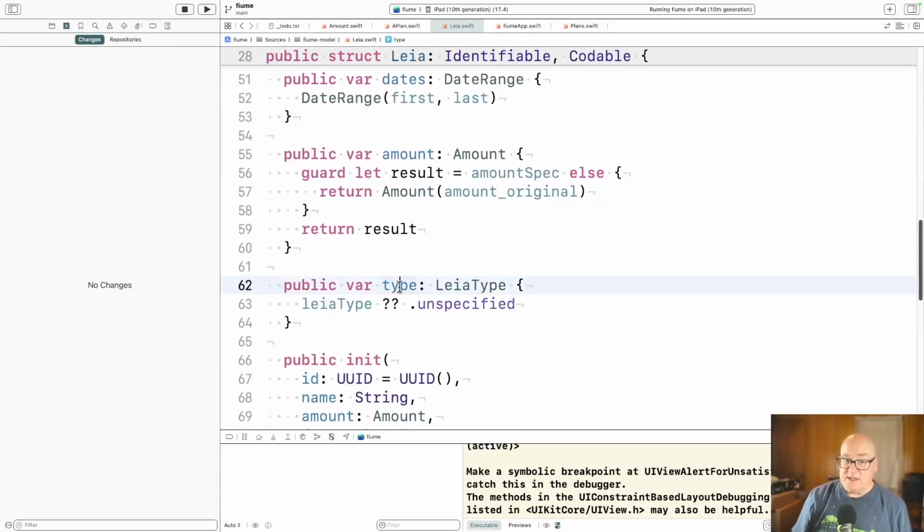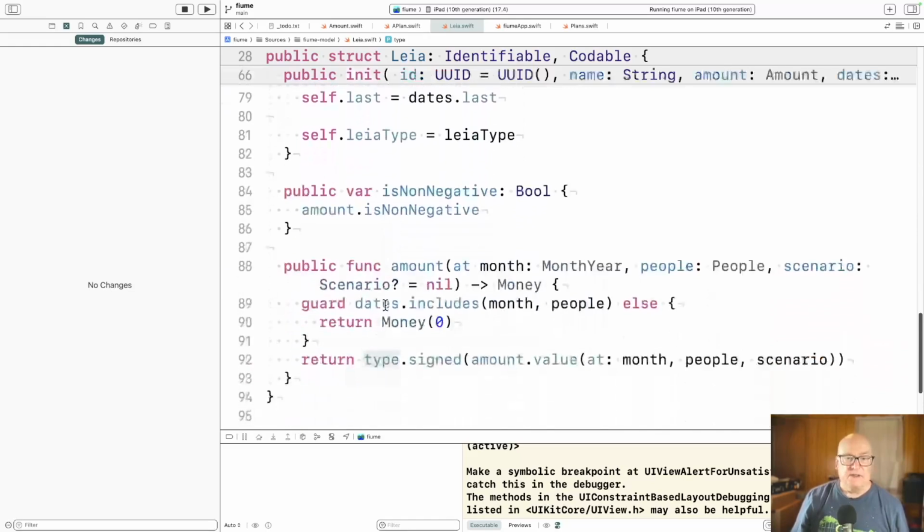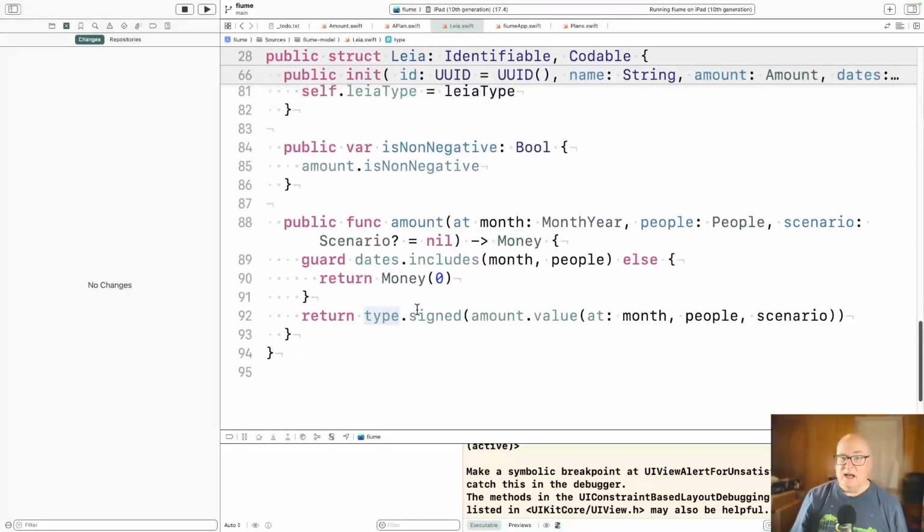If you ask for the type of a Leia, if it's got one, we use it. Otherwise, we default to unspecified. After we get the persistence deployed and everybody's upgraded, we'll be able to delete this case and probably just make the field readable instead. Okay, so we store the type, and there's not much involved there.